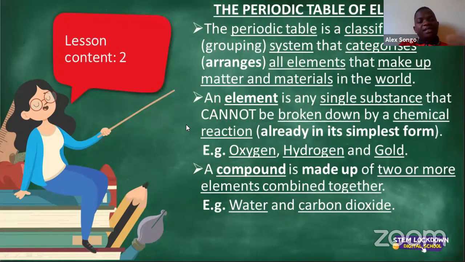Remember, hydrogen is an element, oxygen is an element. The two combine together and they give us a compound, which is water. But hydrogen alone and oxygen alone are what we call elements. Let me repeat myself. In their singular form, elements are in their simplest form. They cannot be separated. However, compounds are a combination of two or more elements, for an example, water. I'm hoping that you understand what we are saying. Thank you so much, Nonhlanhla. Elements are pure substances. Hence, we are saying they are in their simplest form and cannot be separated. That is good.